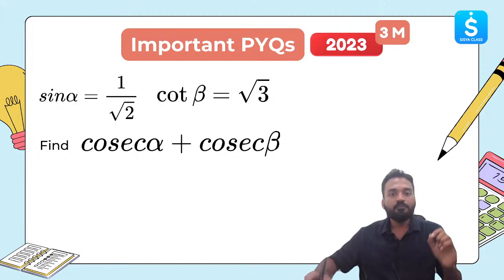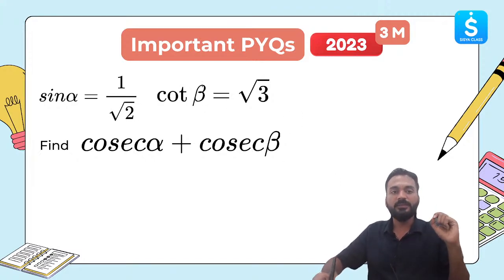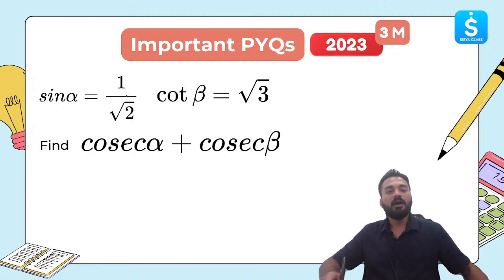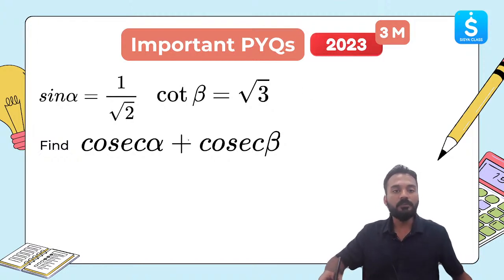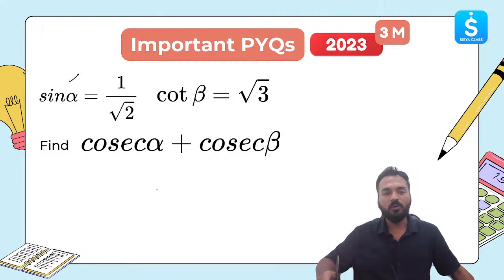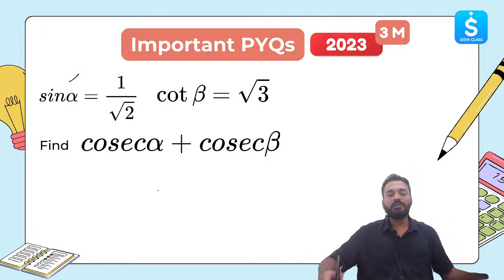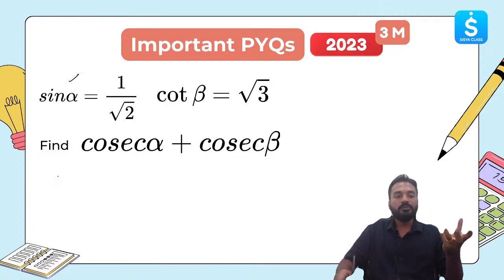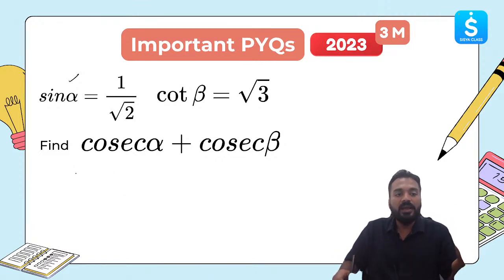Let's move ahead. The next question is this. 2023, this was again asked for 3 marks. Sine alpha is equal to 1 by root 2, cot beta is equal to root 3. Now you have been asked what is cosec alpha plus cosec beta. So in order to find this out, first is very easy. Cosec alpha, can anyone tell me the answer in the chat box? Some of you are replying. Cosec alpha is the reverse of sine alpha, sir. Cosec alpha is 1 by sine alpha.